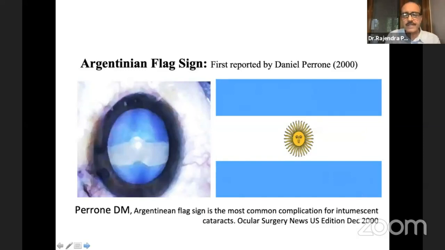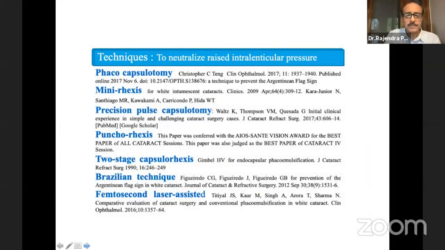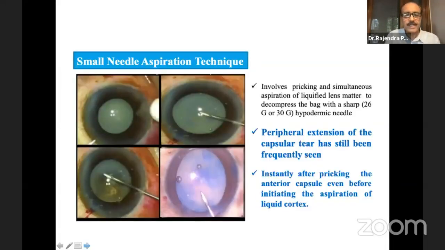This was first reported by Daniel Perronet in 2000, and Perronet described it to be the sequelae of a raised interlenticular pressure, the only factor responsible for the propagation of the initial prick into radial capsular tear. Based on this theory, several techniques were described to neutralize the raised interlenticular pressure, including the small needle aspiration technique, which involves pricking and simultaneous aspiration of the liquefied lens matter to decompress the bag with a sharp hypodermic needle.